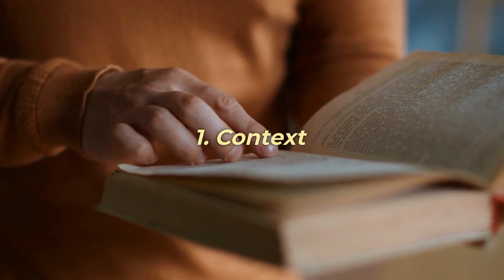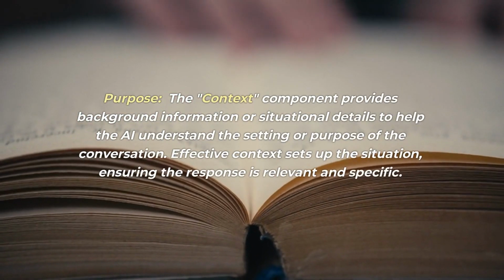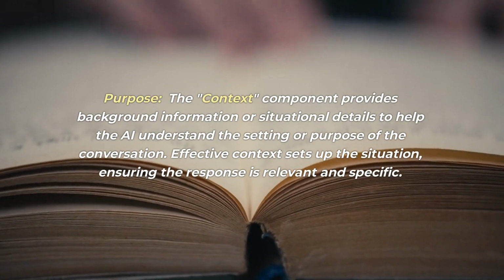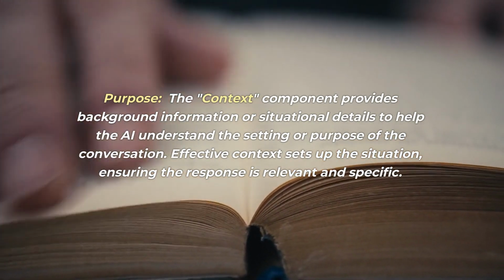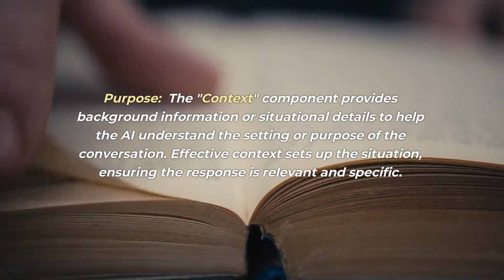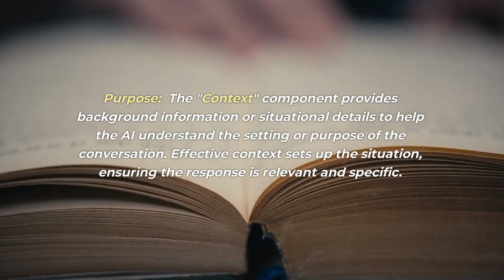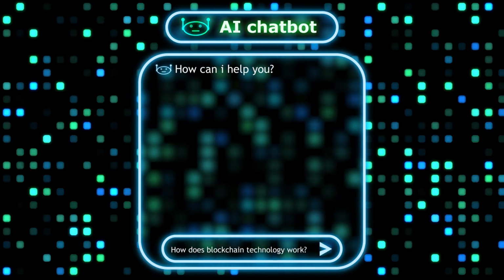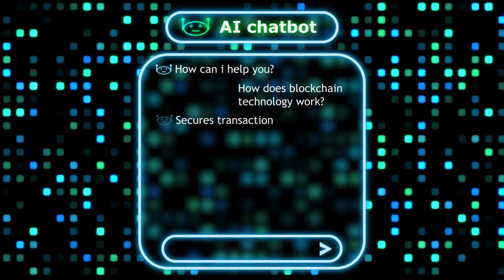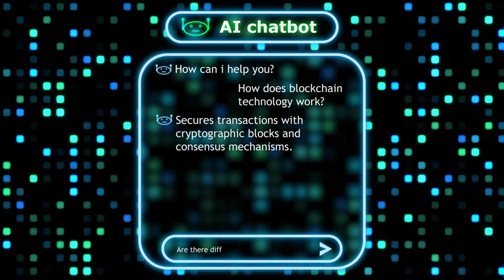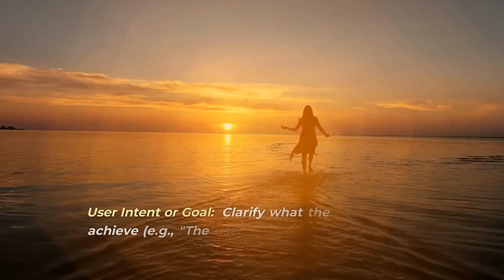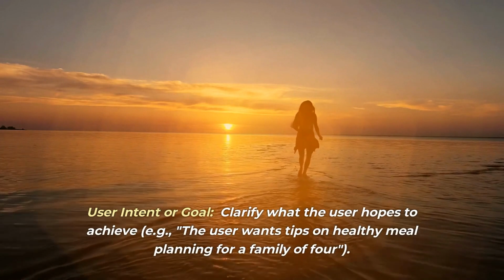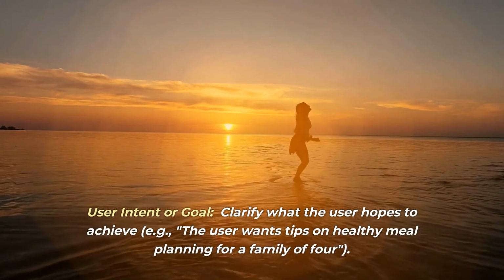1. Context. Purpose: The context component provides background information or situational details to help the AI understand the setting or purpose of the conversation. Effective context sets up the situation, ensuring the response is relevant and specific. Examples of context. Subject matter or background: describe the topic, e.g., this is about effective time management techniques for busy professionals. User intent or goal: clarify what the user hopes to achieve, e.g., the user wants tips on healthy meal planning for a family of 4.